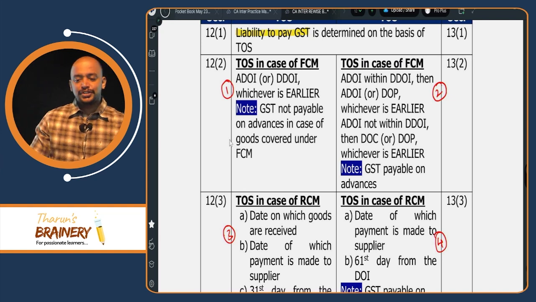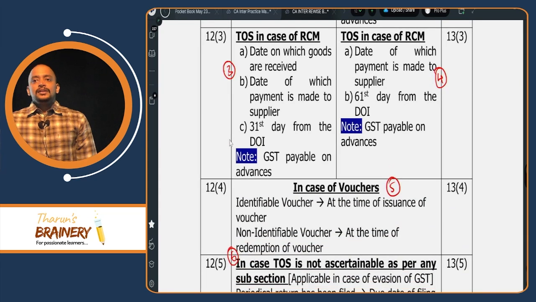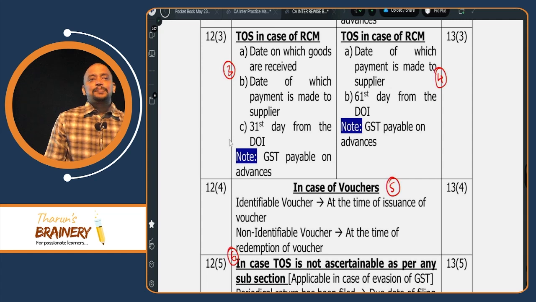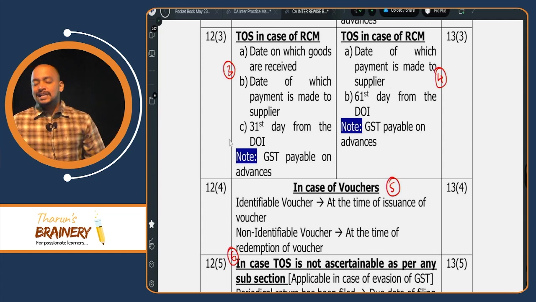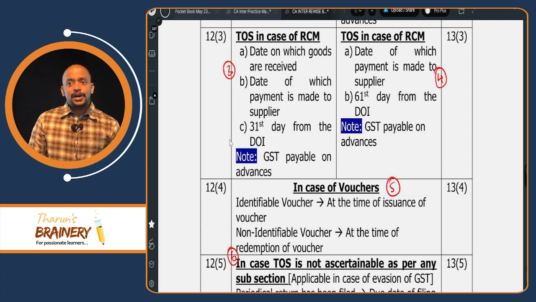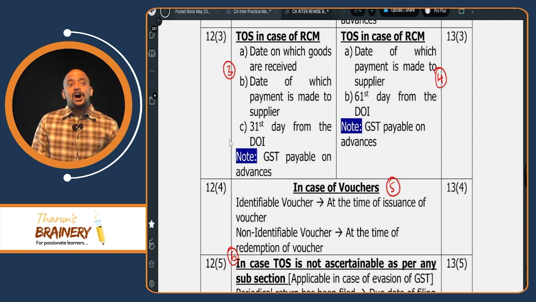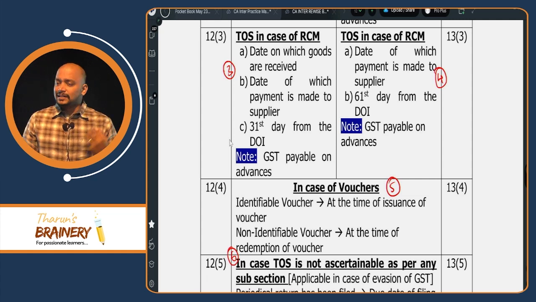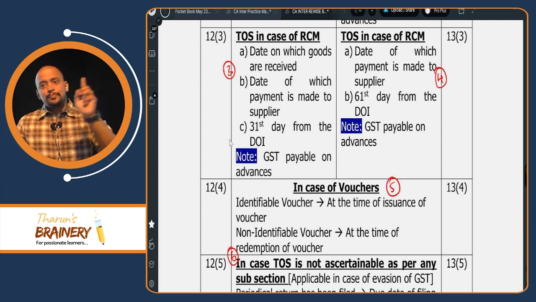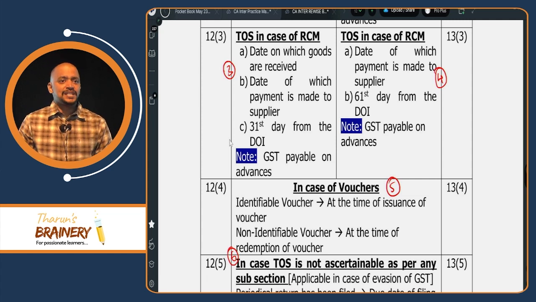So tell me two provisions. Goods FCM, service FCM. Come on, goods FCM, don't see the book. Actual date of invoice or due date of invoice, whichever is earlier. Whether GST payable on advance in case of goods? No. Then services. Invoice is given within due date, invoice not given within due date. If invoice is given within due date, actual date of invoice or date of payment, whichever is earlier. Good. If invoice not given within due date, completion date or payment date, whichever is earlier. Whether GST payable on advances in case of services, FCM?